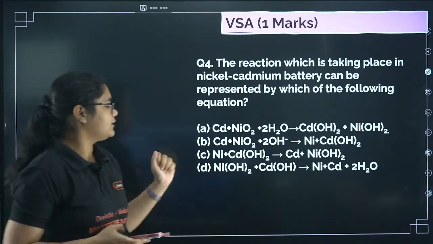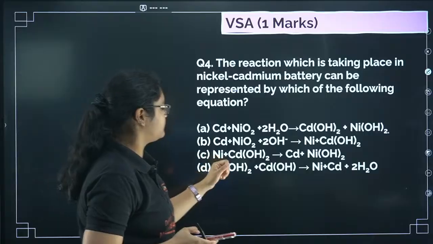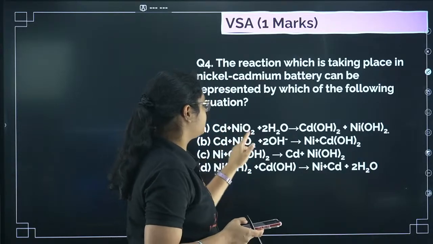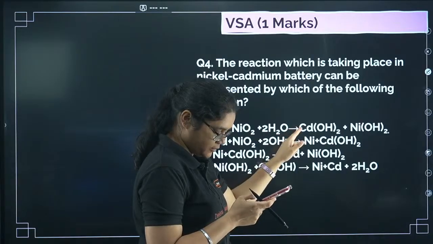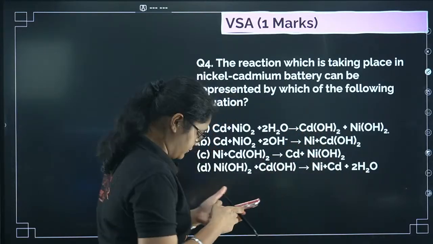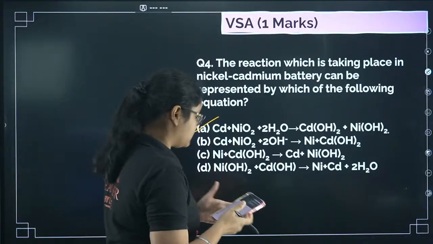So the final reaction you have to remember: nickel plus, the first one, cadmium plus nickel oxide plus water gives cadmium hydroxide plus nickel hydroxide. Yes, option A is correct here.